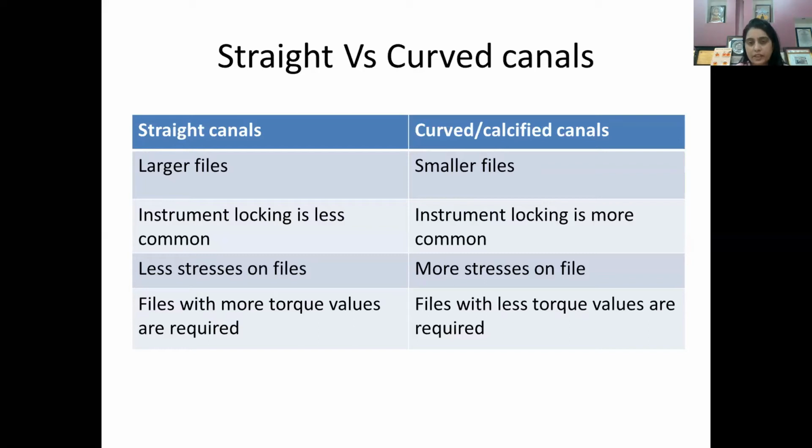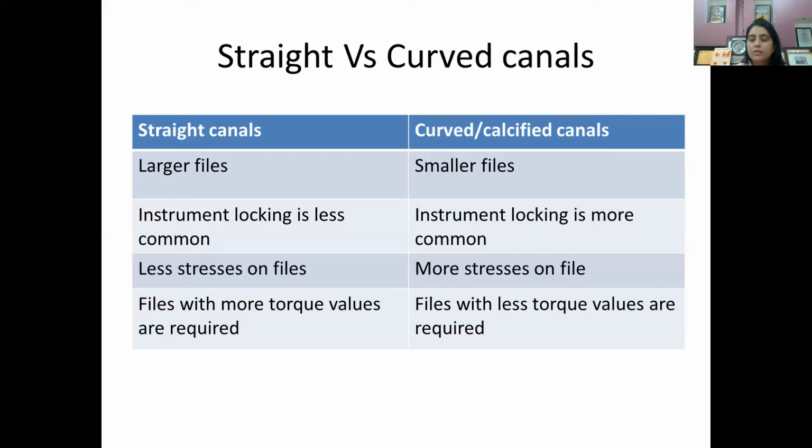Now coming to curved canals or calcified canals. In curved canals or calcified canals, you need smaller files. This we all know. You can't think about using a 40 number file or a 50 number file or a 30 number file in an extremely calcified or curved canal. We limit the preparation to a 25 number file maximum.